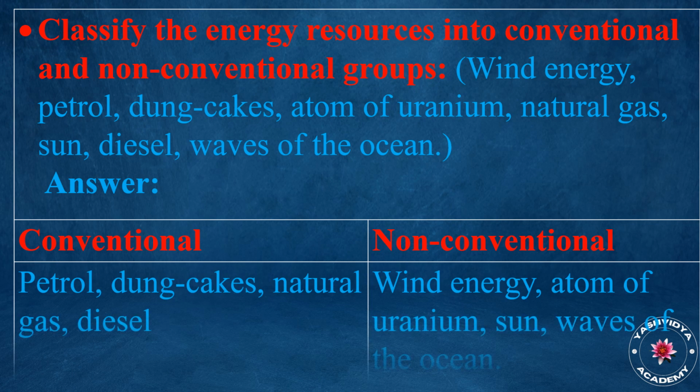Classify the energy resources into conventional and non-conventional groups. Wind energy, petrol, dung cakes, atom of uranium, natural gas, sun, diesel, waves of the ocean. Answer: conventional: petrol, dung cakes, natural gas, diesel. Non-conventional: wind energy, atom of uranium, sun, waves of the ocean.